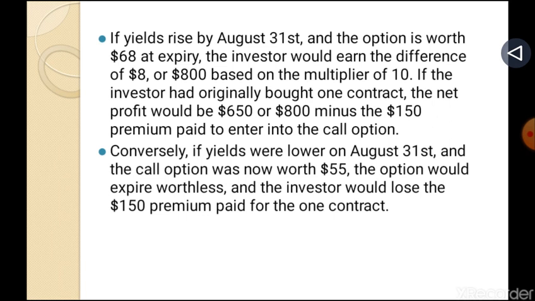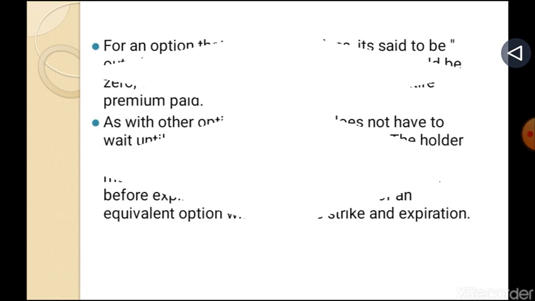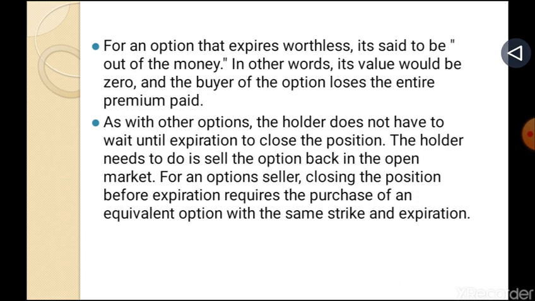Conversely, if yields were lower on August 31st and the call option was now worth $55, the option would expire worthless and the investor would lose the $150 premium paid for the one contract. An option that expires worthless is said to be out of the money. In other words, its value would be zero and the buyer of the option loses the entire premium paid.